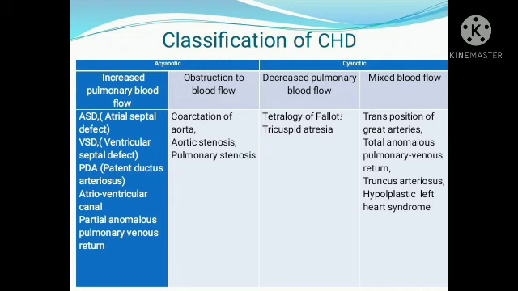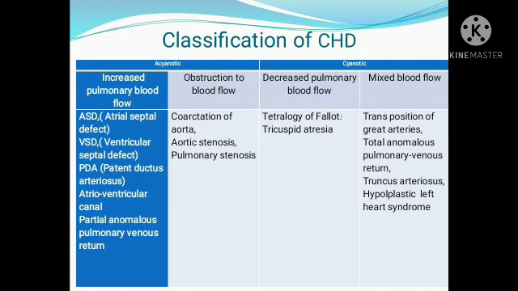And usually PDA is commonly seen in preterm babies. But what happens if it remains? At the time of birth, a pressure variation occurs between the right and left side of the heart. Now the pressure of the blood moves and the lung is open. The baby starts breathing. The pressure in the right side reduces and the pressure in the left side increases.